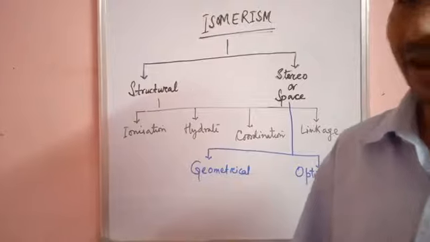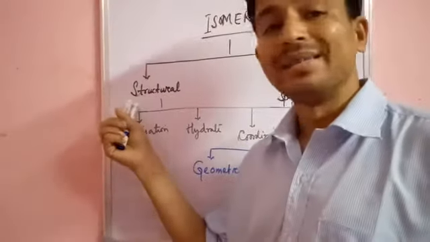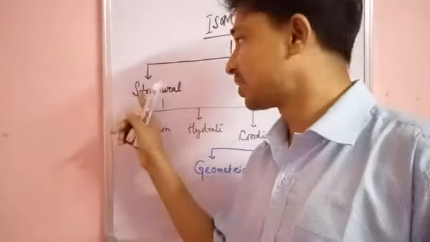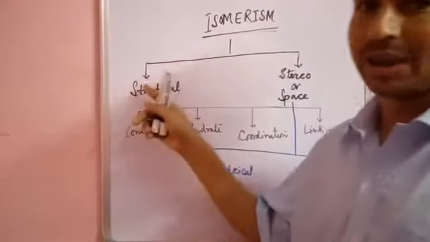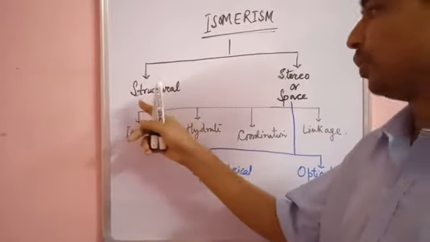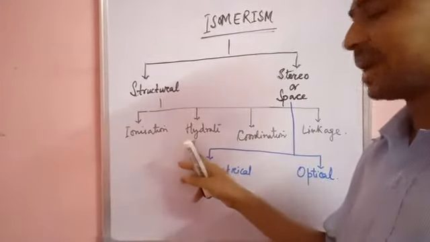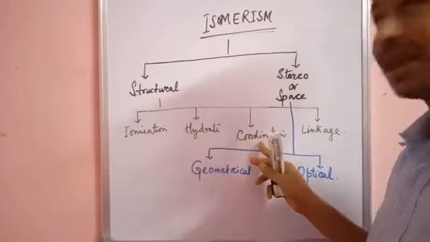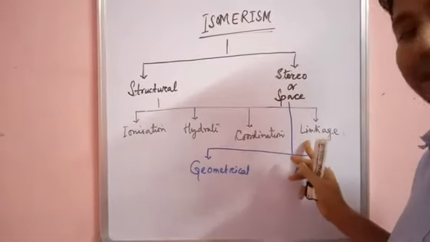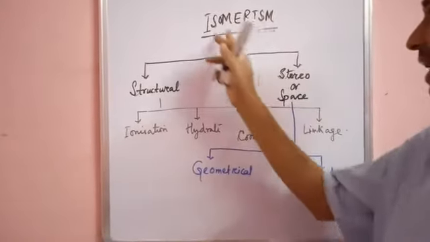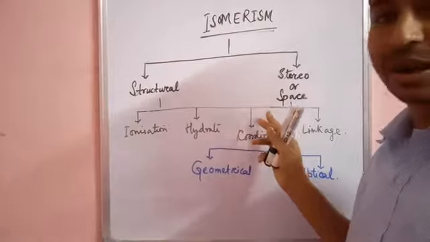They are called structural isomers. This structural isomerism is again subdivided into four categories: ionization isomerism, hydrate isomerism, coordination isomerism, and linkage isomerism.